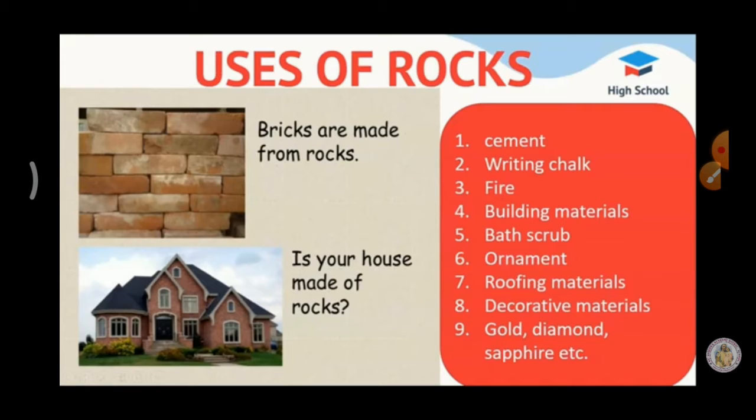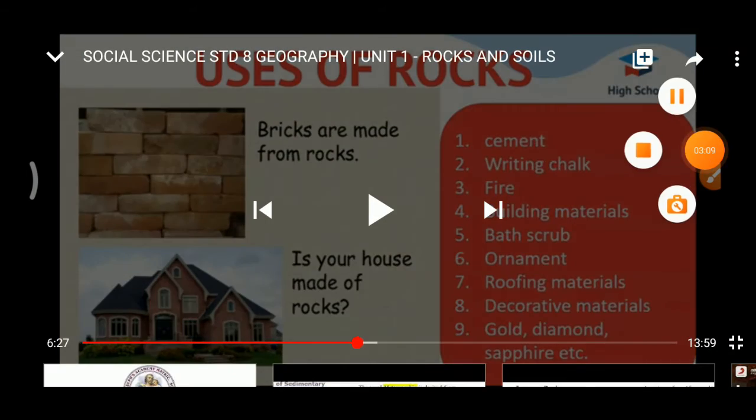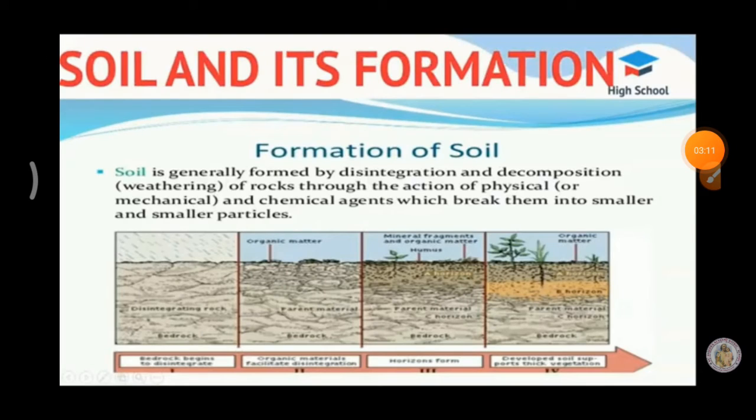Now, we are going to see about the soil and its formation. Soil is a mixture of organic matter, minerals, gases, liquids and organisms that together support life. It is known as the skin of the earth.